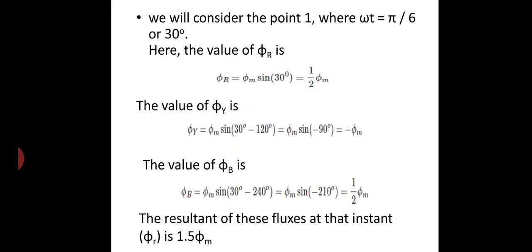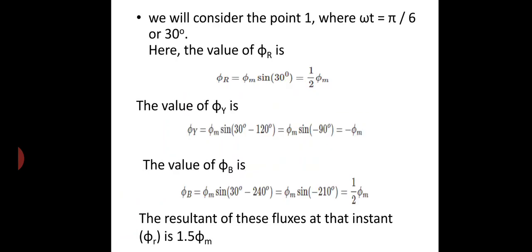Next we will consider omega t equal to pi by 6, that is equal to 30 degrees. Here also similarly you have to calculate the values of phi r, phi y and phi b. Phi r is equal to phi m sin omega t. Instead of omega t you can put the value 30. We will get 1 by 2 phi m. Likewise phi y is equal to minus phi m and phi b is equal to 1 by 2 phi m.